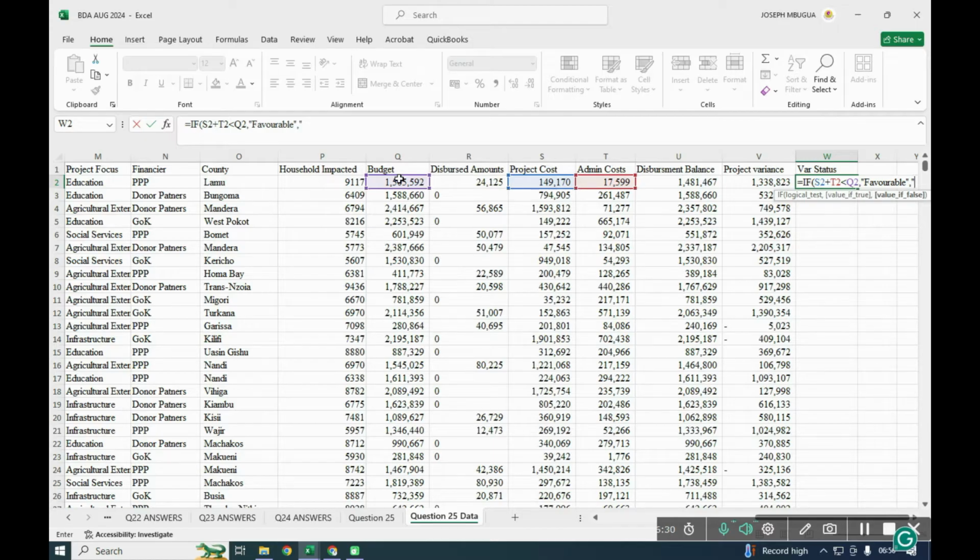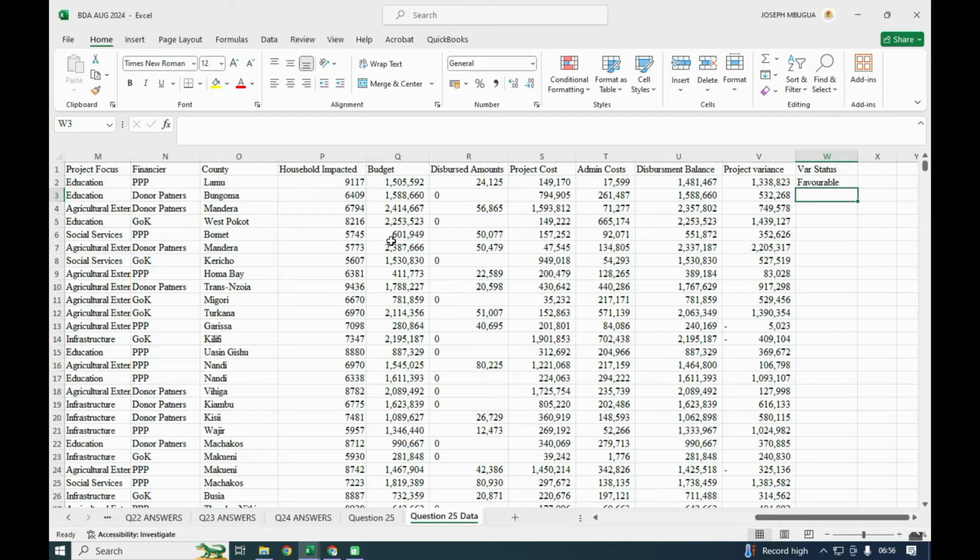Otherwise, it will be unfavorable or adverse. The opposite: it will be adverse. If it is not favorable, it is adverse. So the project cost plus admin cost, if it is less than the budget, then it gives us a favorable variance. But if it is more than budget, then it becomes an adverse variance.